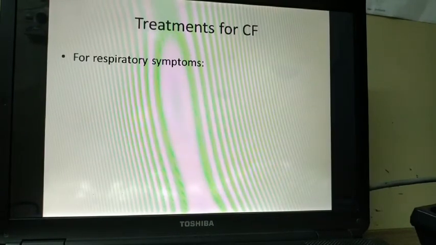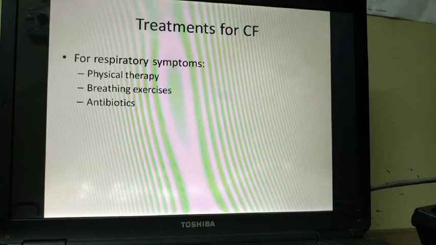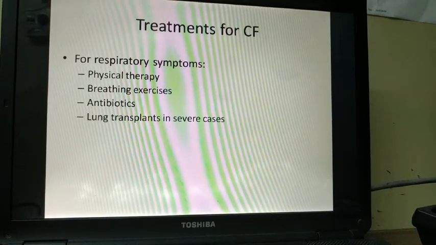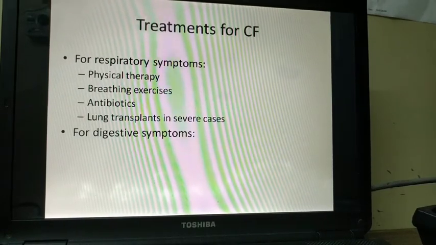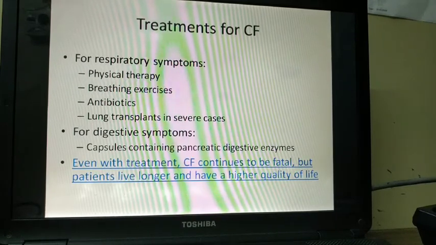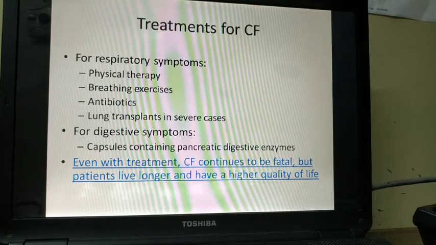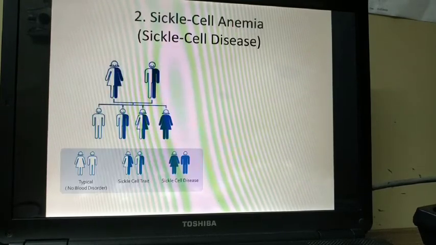Treatment of cystic fibrosis: for respiratory symptoms, physical therapy, breathing exercises, antibiotics, and lung transplants in several cases. For digestive symptoms, capsules containing pancreatic digestive enzymes. Even with treatment, CF continues to be fatal, but patients live longer and have a happier quality of life.